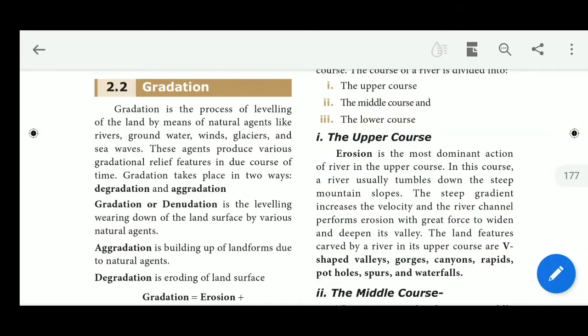Gradation. Gradation is the process of leveling of the land by means of natural agents like rivers, groundwater, winds, glaciers, and sea waves. These agents produce various gradational relief features in due course of time. Gradation takes place in two ways: degradation and aggradation.